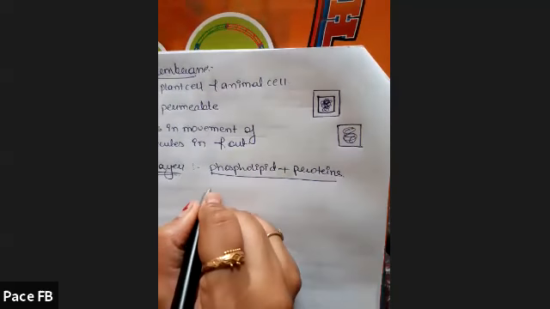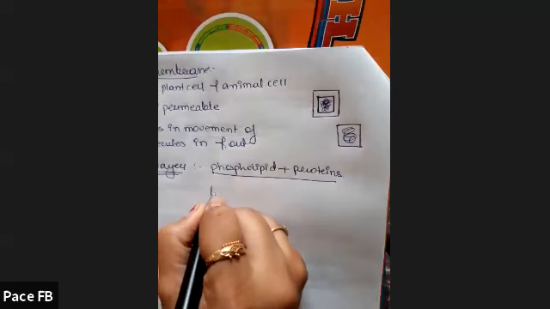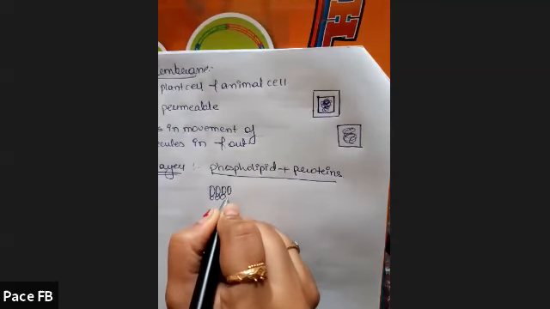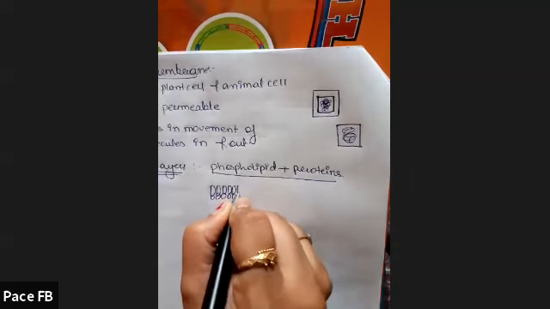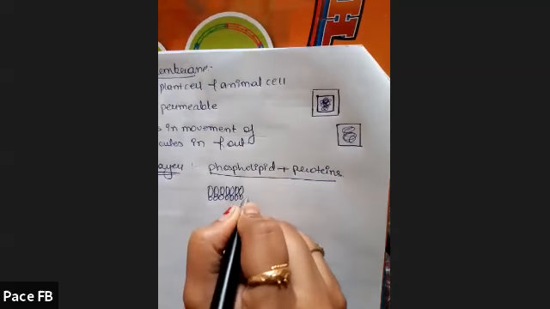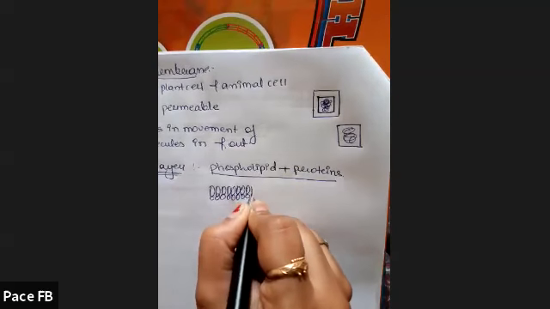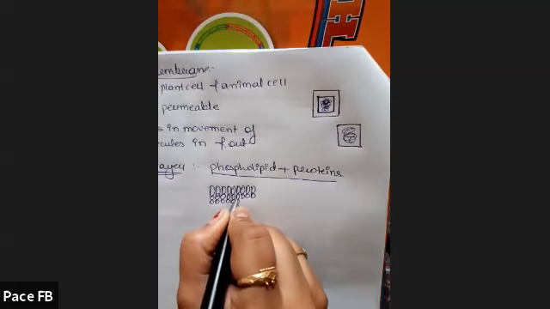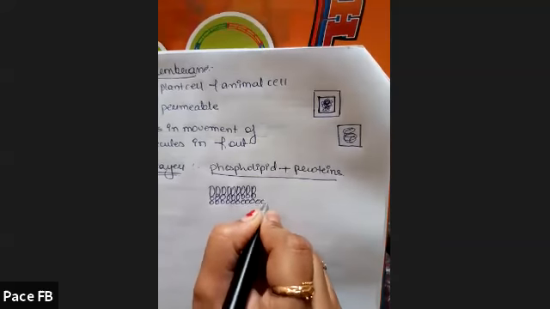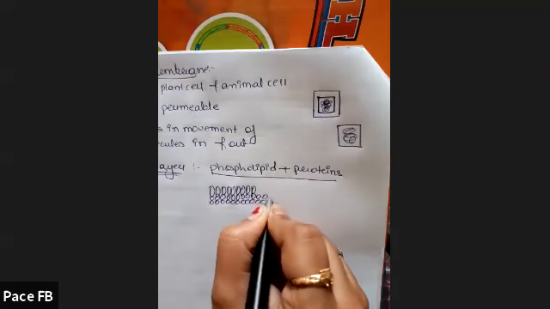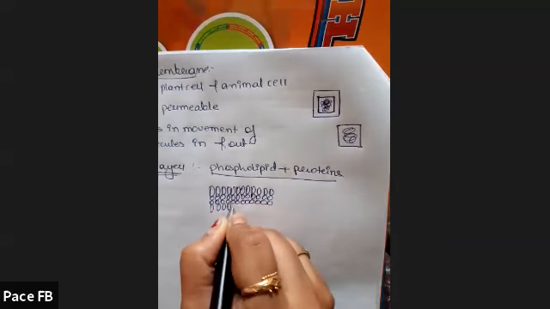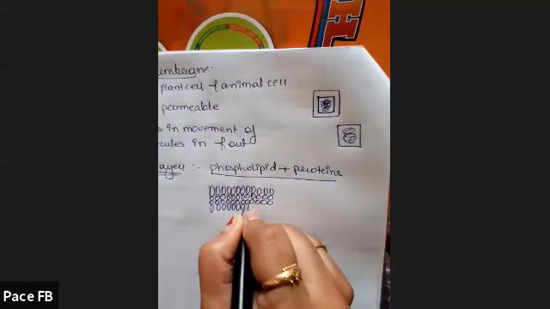So if I draw the structure, this is the phospholipid bilayer.